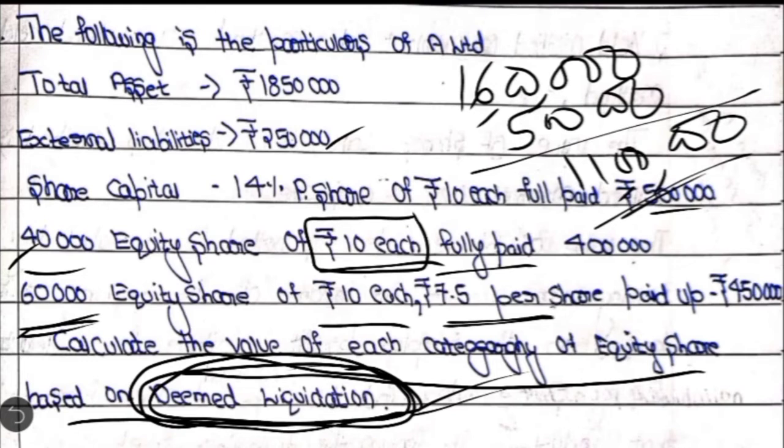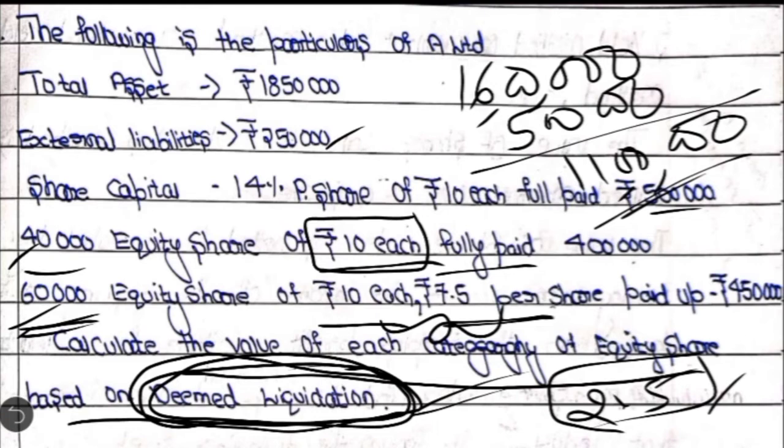There is no problem with the preference shareholders, but coming to the equity shareholders, the two categories have different paid up values. So what he has to do, in the second category, whatever uncalled amount you find, 10 rupees minus 7.5, we have 2.5 rupees which is uncalled by the company. Now we have to assume that the liquidator is calling that 2.5 and collecting it. What is the total uncalled amount he is collecting? 60,000 shares into 2.5 per share, so it comes to 1,50,000. So he is collecting this before he distributes the amount among the shareholders.